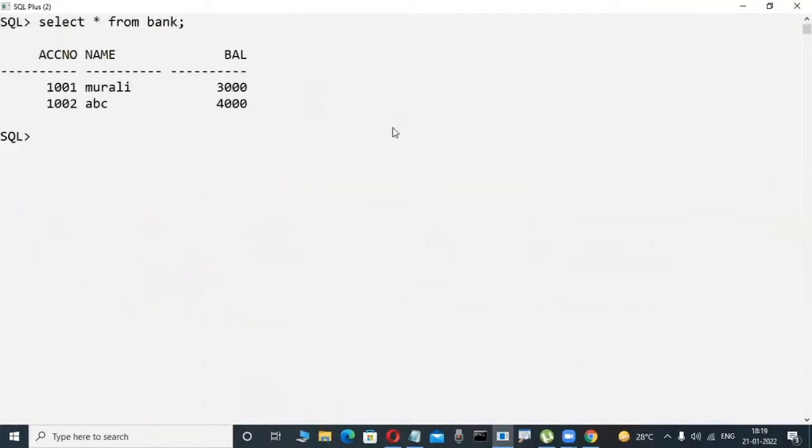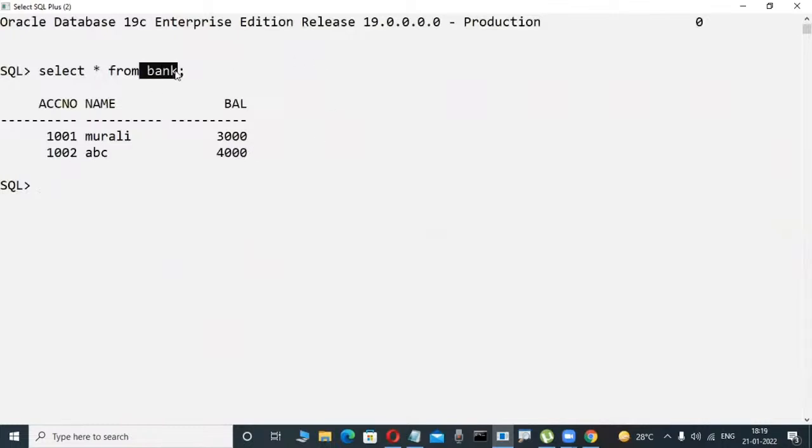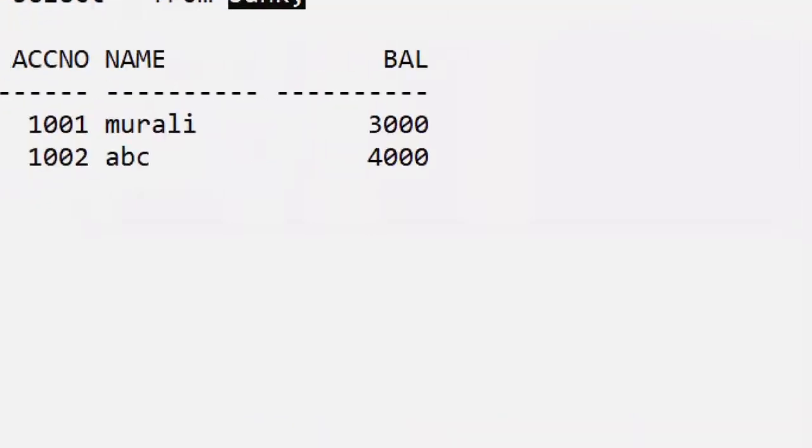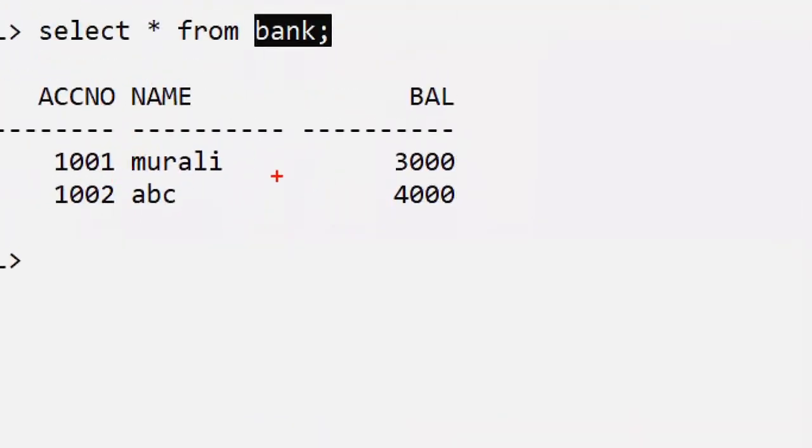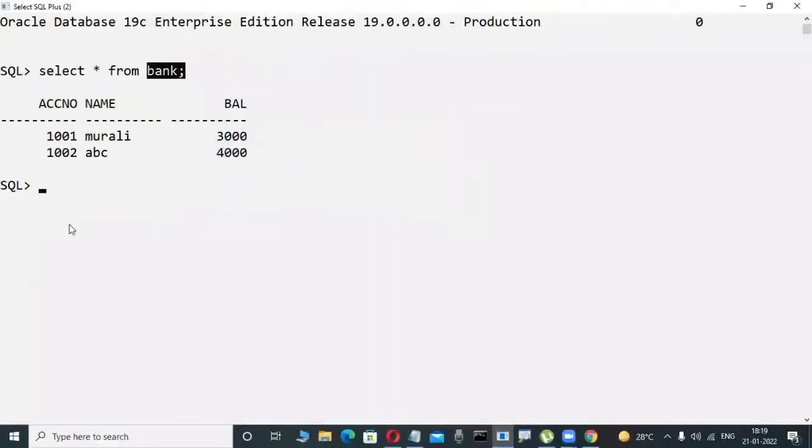Suppose, for example, check it out. This is a bank table. Don't write it, because you don't have an idea yet. Just observe it, maybe some scenario. I'm an experienced person, so I'm writing anything for my interest. Bank is a table, a simple scenario. In this bank table, I try to withdraw some money, and for that purpose I'm writing some coding in PLSQL. Logically observe whether it is working correctly.